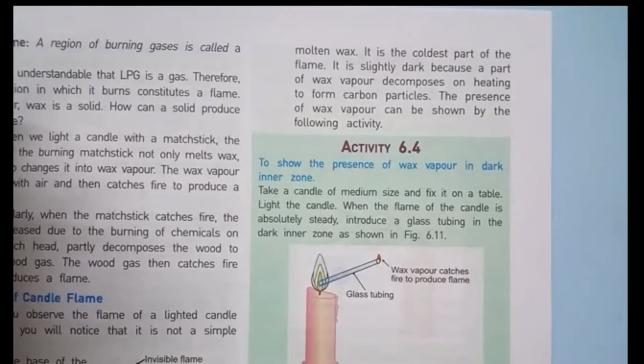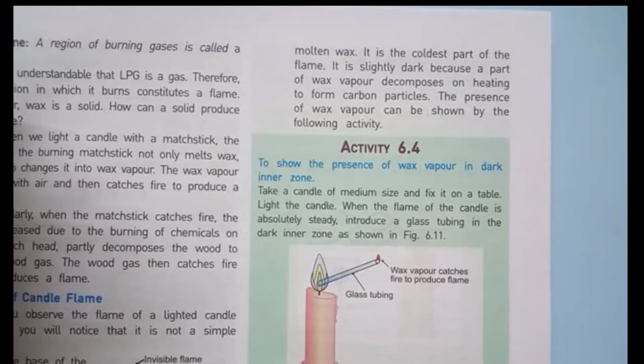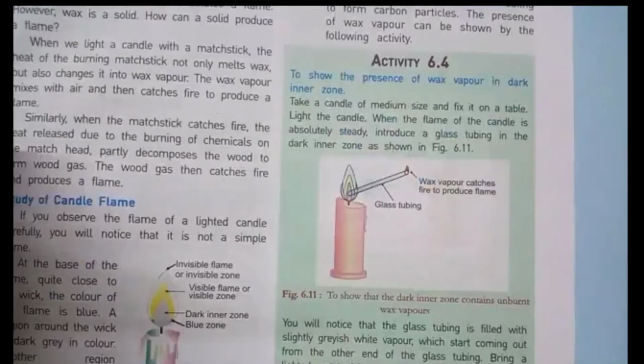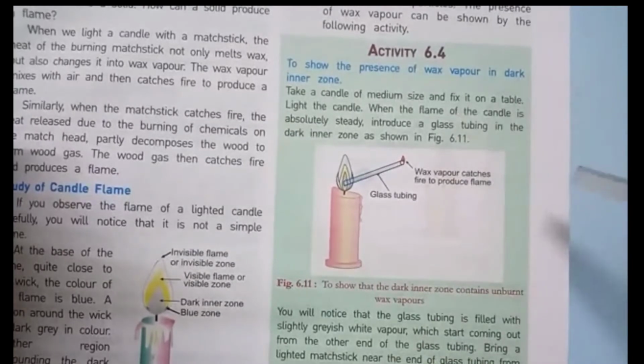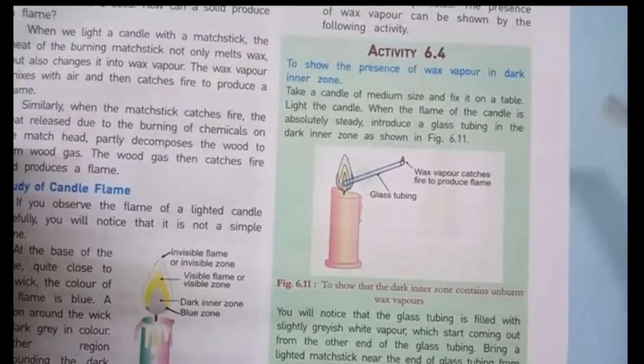It is the coldest part of the flame. It is slightly dark because a part of wax vapor decomposes on heating to form carbon particles. Student, there is one activity. You will have to learn this activity or observe this activity carefully.